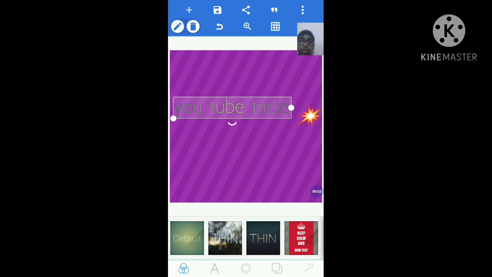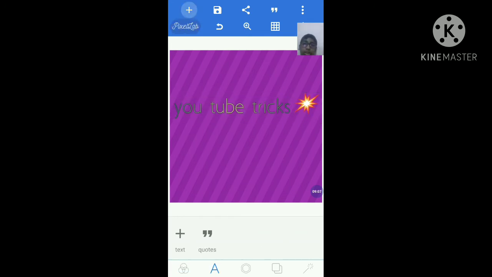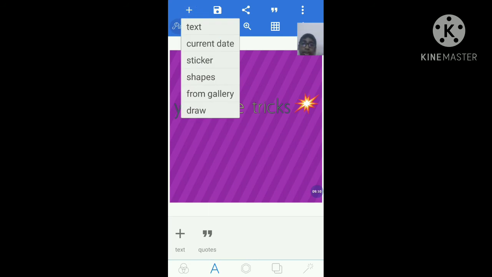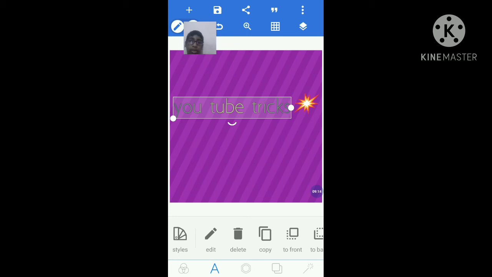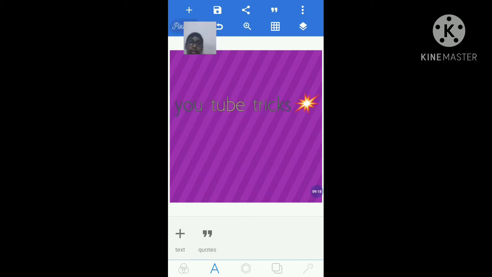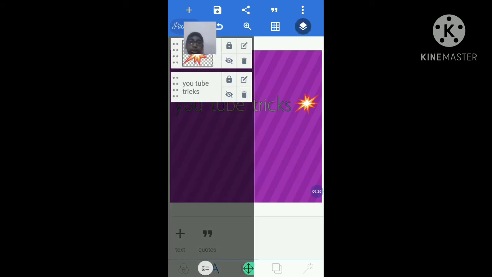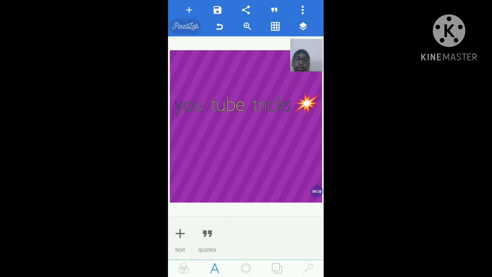So just minimize a little and keep the sticker, YouTube tricks. Like this you can add stickers, and also shapes are there, draw. And suppose, if we are keeping another object over here, this will move like this. If you don't want it to move, then you need to go this way and lock this too. So that time it will not move. See, I'm clicking here also, it's not coming. So this is one app which is useful for us.